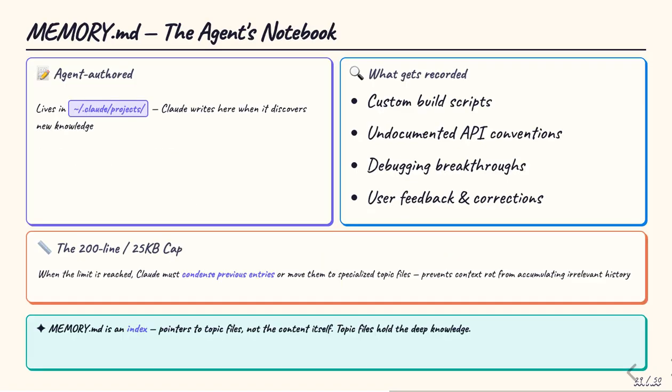While CLAUDE.md is authored by humans, MEMORY.md is authored by the agent itself. It lives in the .claude/projects directory and serves as Claude's personal notebook. If the agent discovers a custom build script, an undocumented API convention, or solves a tricky debugging problem, it writes that realization into MEMORY.md. In subsequent sessions, those notes are loaded automatically. The system enforces a strict cap of 200 lines or 25 kilobytes. When that limit is reached, the agent must condense earlier entries or move them to specialized topic files, preventing the memory from growing stale or consuming too much context.